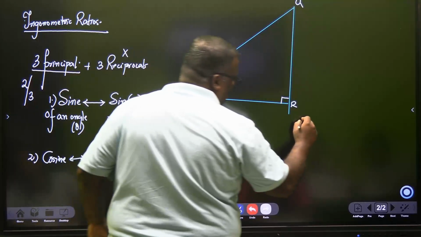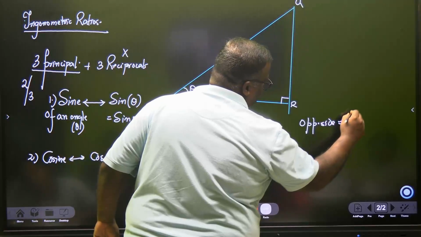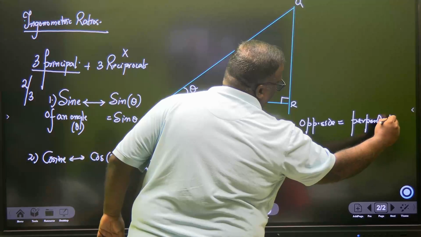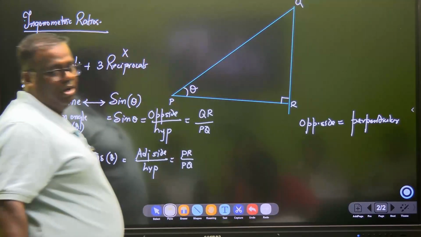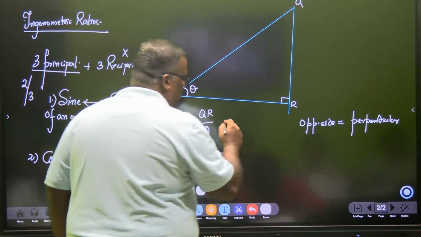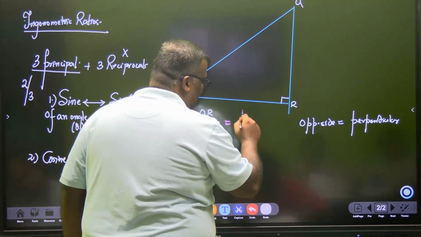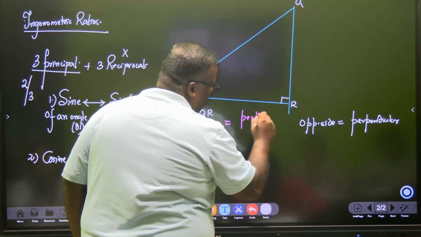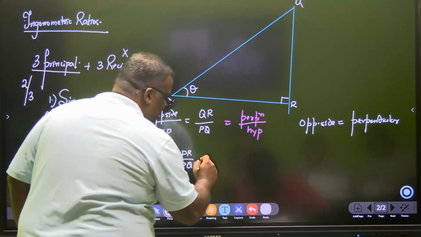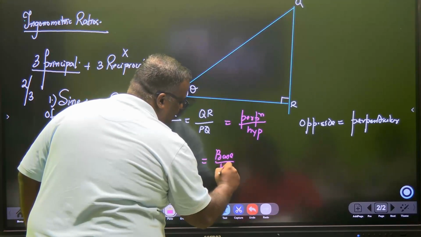What you read as the opposite side, in our days, this opposite side is actually known as the perpendicular. Did you understand? So if I write this as per my days of study, or my grandfather and father's days of study, this becomes perpendicular by hypotenuse. Since the adjacent side becomes the base, automatically it will become base by hypotenuse.